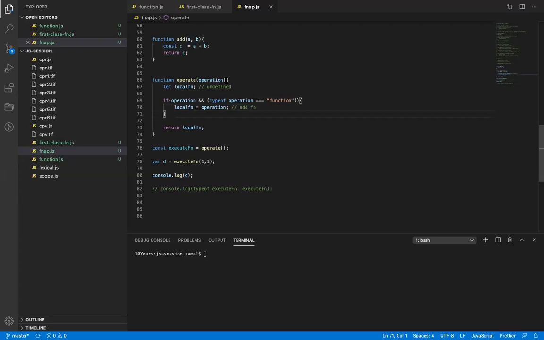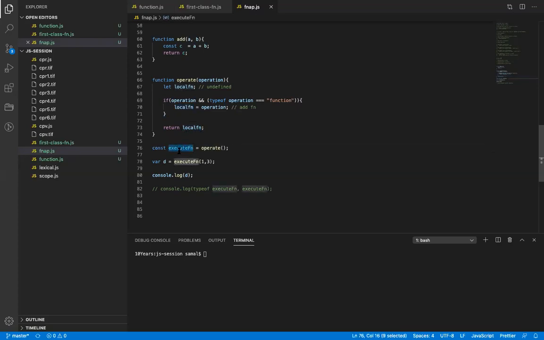Add function, right? Okay. What is the value of operation? If I call this function, what is the value of this operation? Undefined. So this condition will fail, right? False, right? So local function remains undefined. That means the return type of the operate function is undefined.